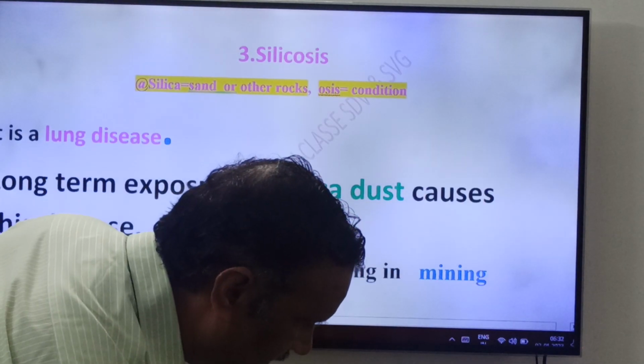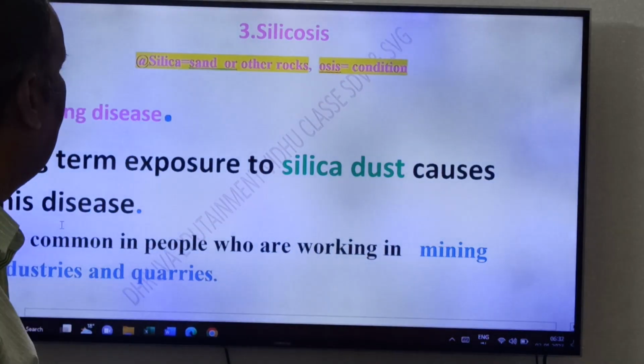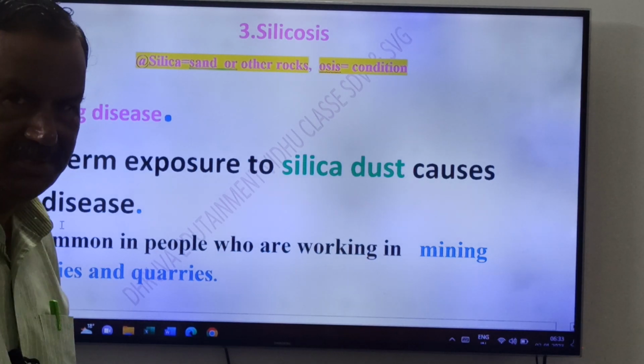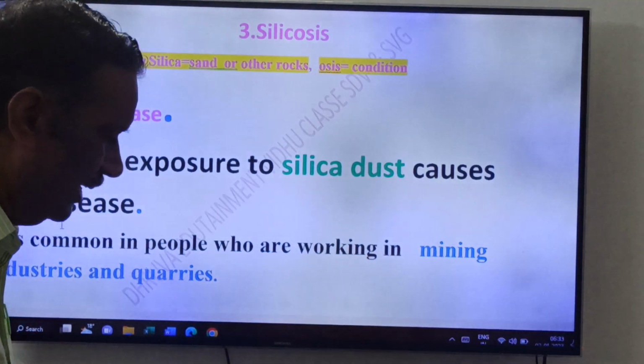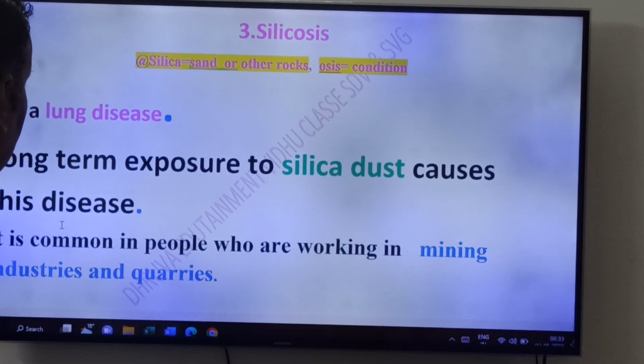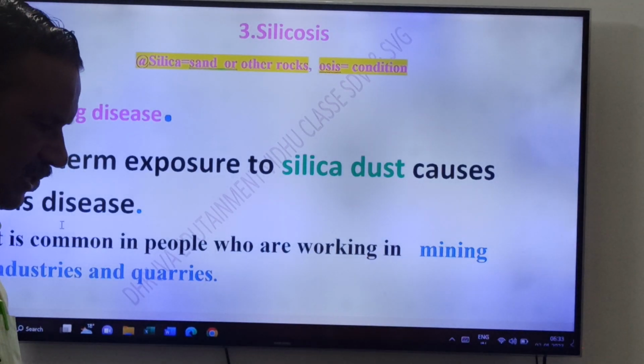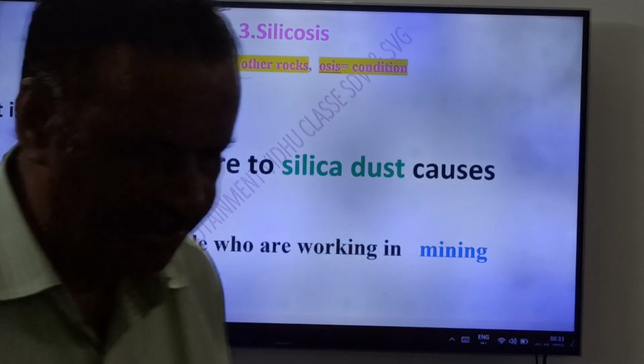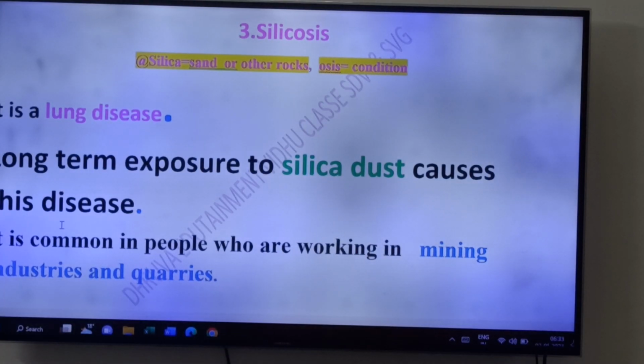Now silicosis, friends. Silica means sand or other rocks. Osis means condition. See, friends, silicosis. It is a lung disease. Long-term exposure to silica dust causes this disease. It is common in people who are working in mining industries and quarries.